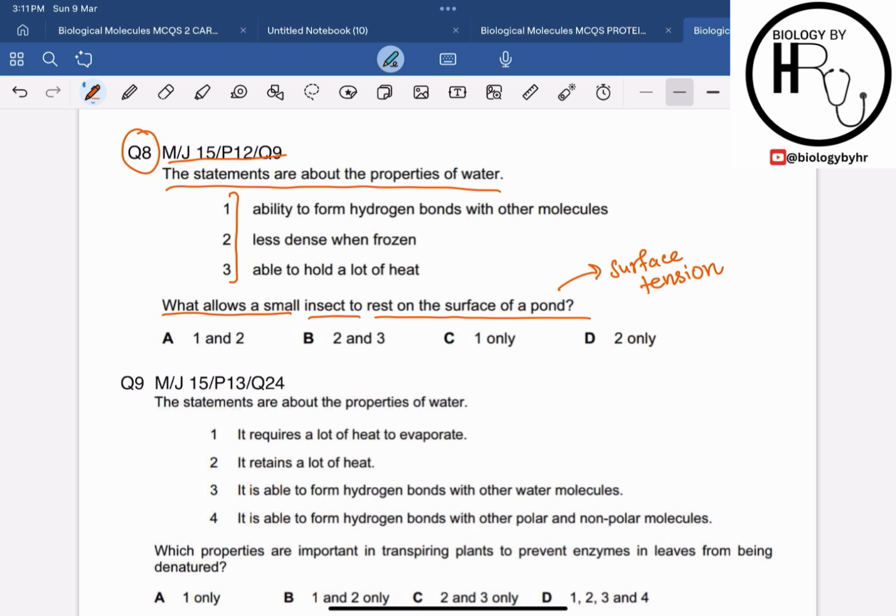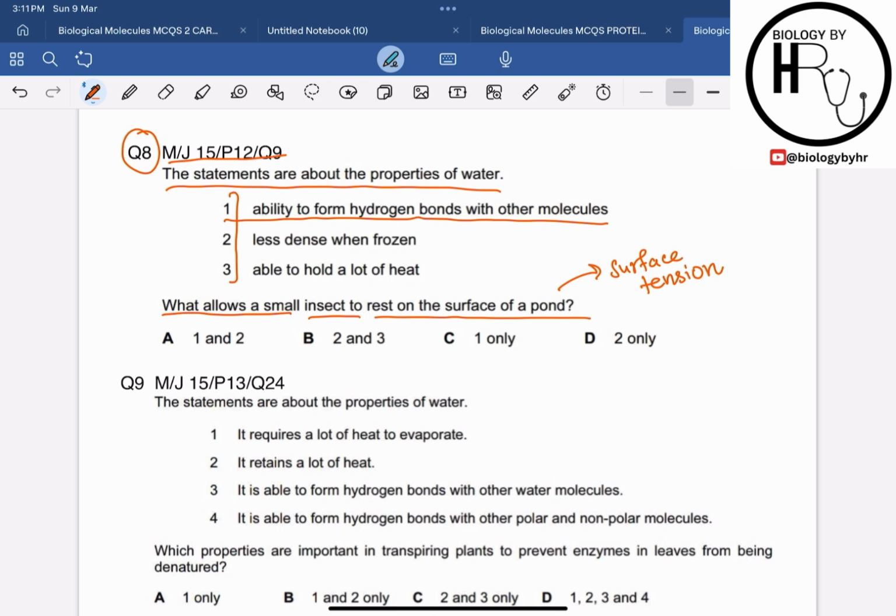So let's read the statements about the properties of water and figure out which property correlates with surface tension, right? Statement 1 says the ability to form hydrogen bonds with other molecules, for example, the ability of water to form hydrogen bonds with other water molecules, right?